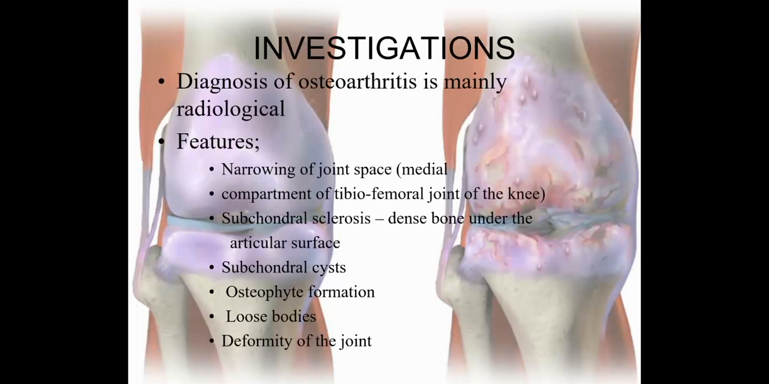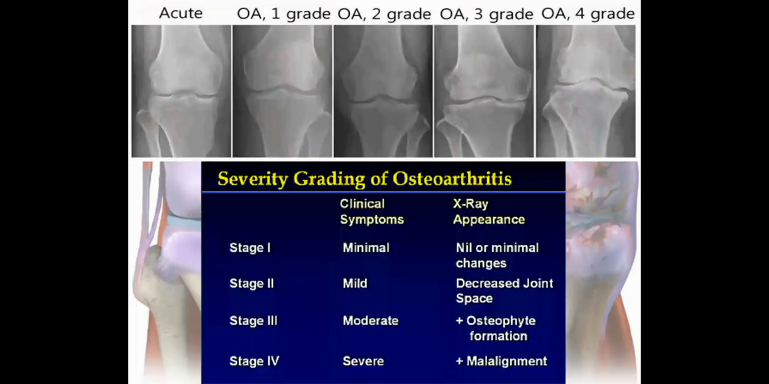Subchondral sclerosis will be there, that is the dense bone under the articular surface. Subchondral cyst formation will be there, and we can see osteophyte formation, loose bodies and deformity on the X-ray. This picture shows the Kellgren-Lawrence classification for classifying osteoarthritis of the knee joint. According to the Kellgren-Lawrence classification, OA is classified into 4 grades: stage 1, stage 2, stage 3 and stage 4.